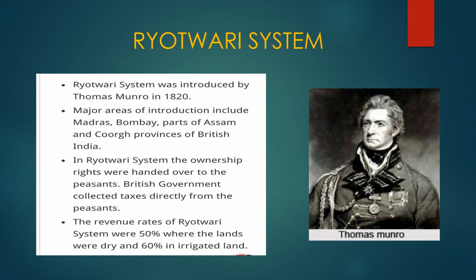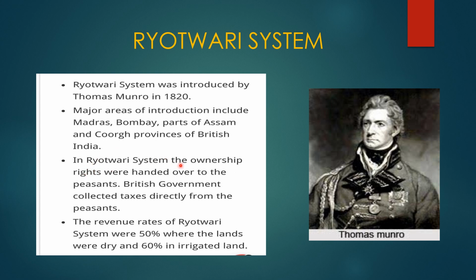The next system is the Rayotwari system. The Rayotwari system was introduced by Thomas Munro in 1820. Here you can see the picture of Thomas Munro, who introduced the Rayotwari system in the year 1820. Major areas of introduction include Madras, Bombay, parts of Assam, and Coorg provinces of British India. So these were the places where the Rayotwari system was introduced.